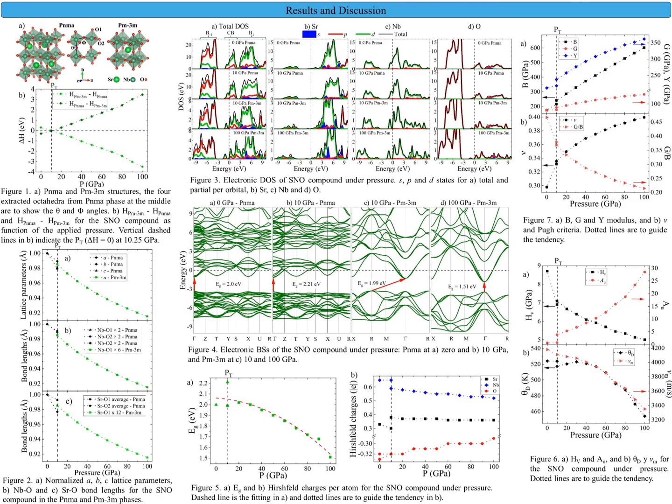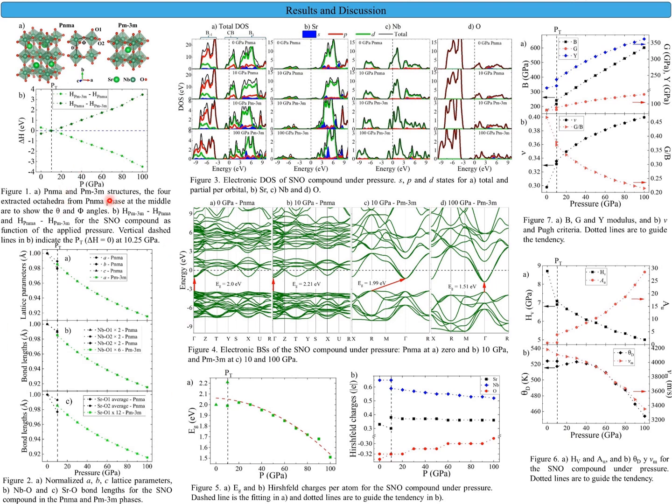Results and discussion. Enthalpy difference shows that at 0 gigapascal, the orthorhombic phase is the most stable by 0.29 electron volt per formula unit over the cubic phase. However, at 10.25 gigapascal, a phase transition is identified since orthorhombic and cubic are degenerated in energy, and for greater pressures, the most energetically stable is the cubic one.